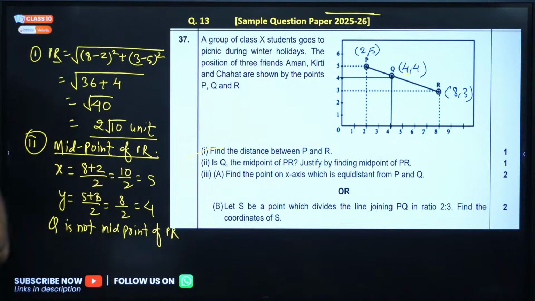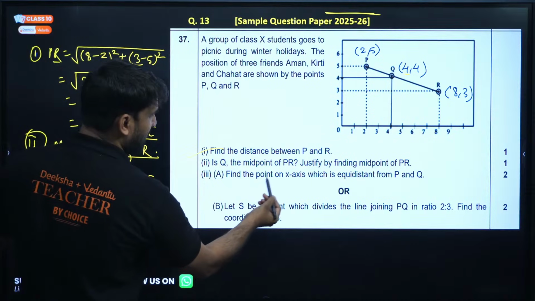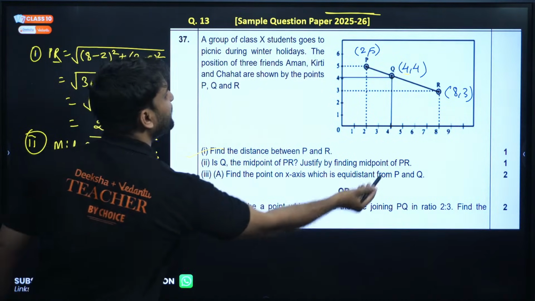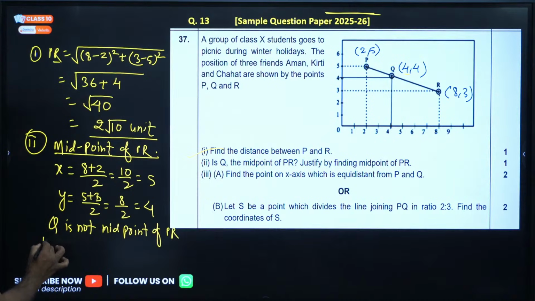Now the third question. Find the point on the x-axis which is equidistant from P and Q. Come on, my dear. You guys can solve this question.